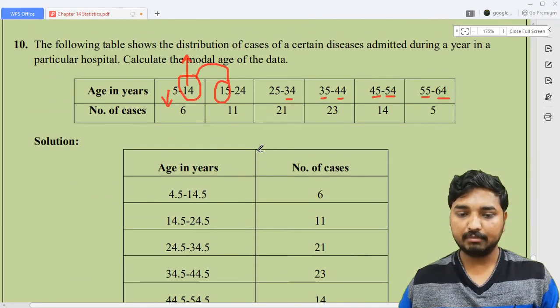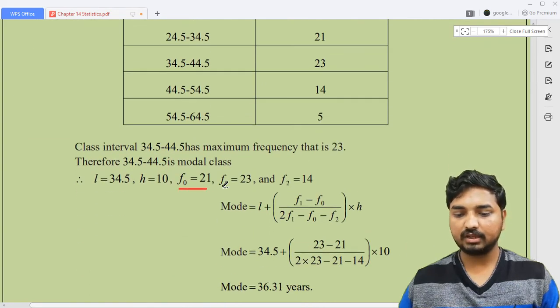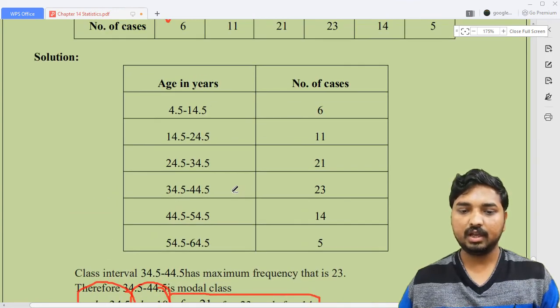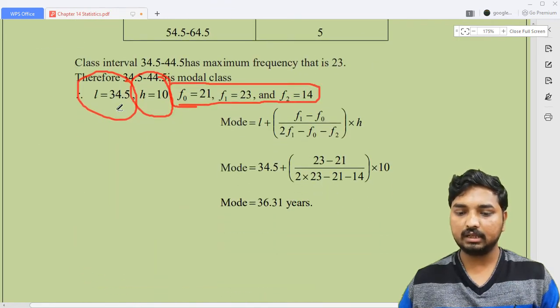But if you don't make it continuous, the problem will definitely become wrong. Even though there is no change in the frequency column, your value of L will become wrong and the value of h will also become wrong. Remember this. The value of h seems to be 9, the same for all class intervals, and the modal class, I think, is 23. So if you don't make it continuous and write 35 as well, then the entire problem will become wrong. So just remember this.